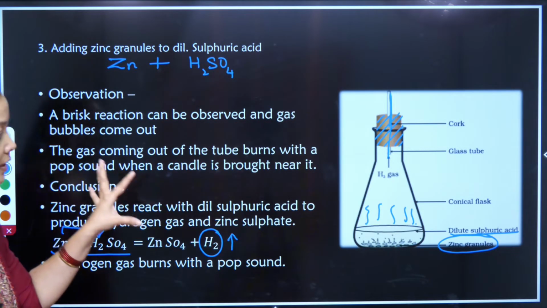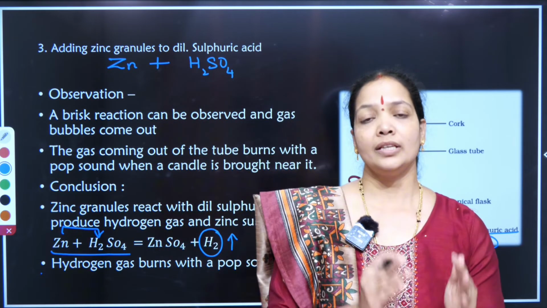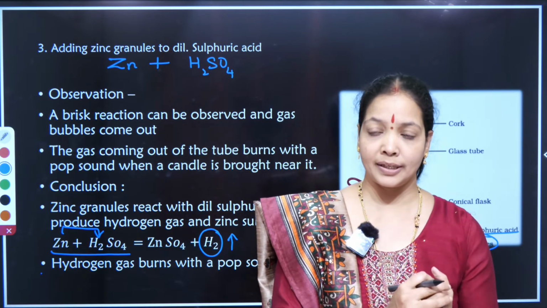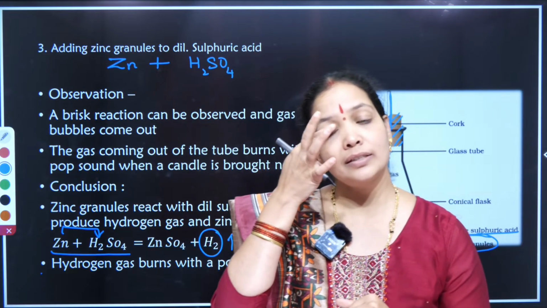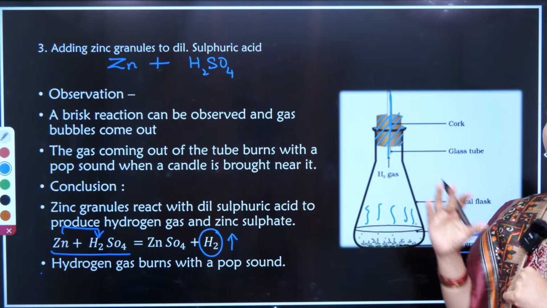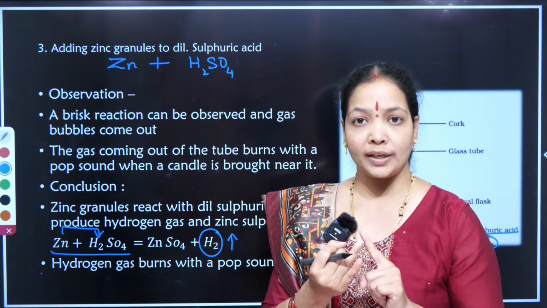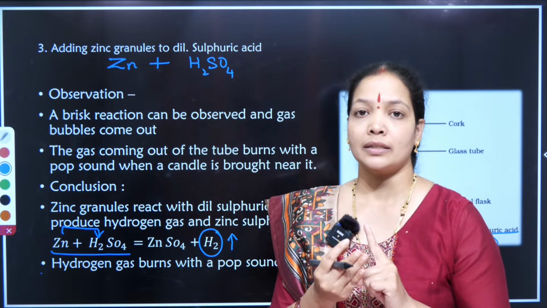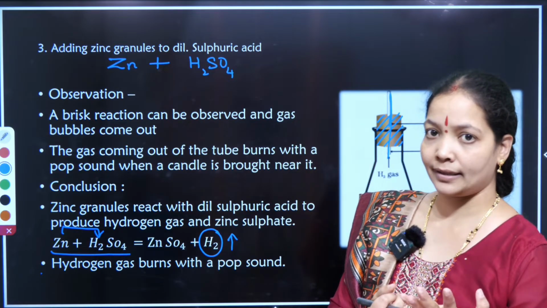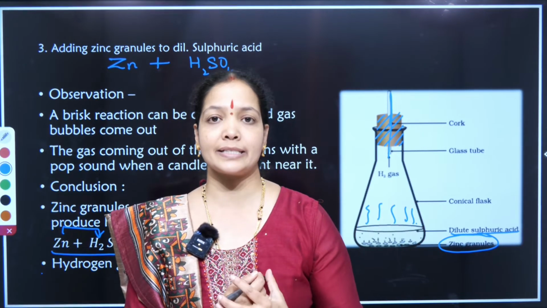So whenever some substances are reacting with each other, new substances are formed. The new substances can be either a gas, a liquid, or a precipitate. I have to understand whether the substances formed are in a gaseous state. When they are evolving, how will the gases be detected? Major gases that are evolved are hydrogen, chlorine, sulfur dioxide, nitrogen dioxide, oxygen, etc. We will be giving you some important points about the detection of various gases also.